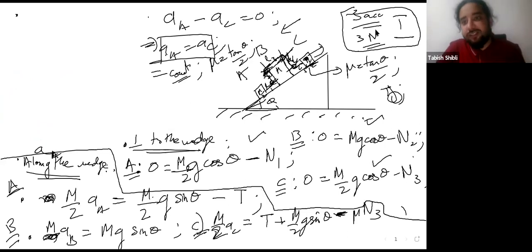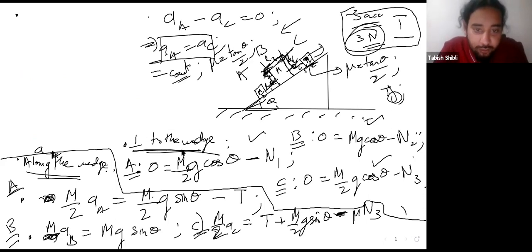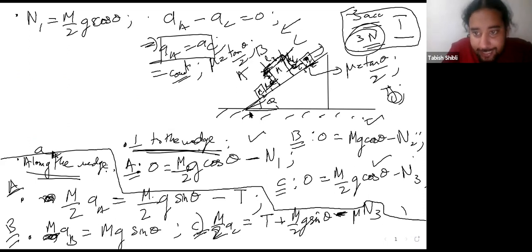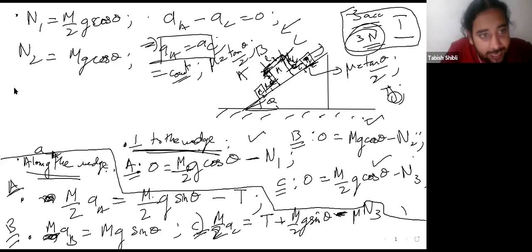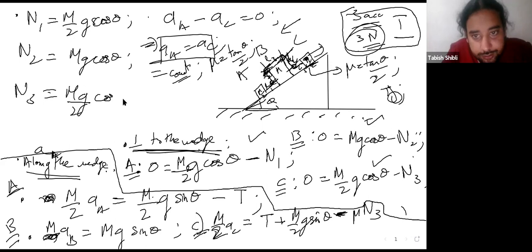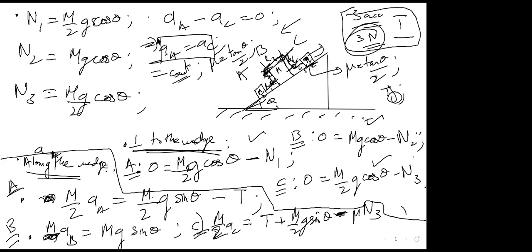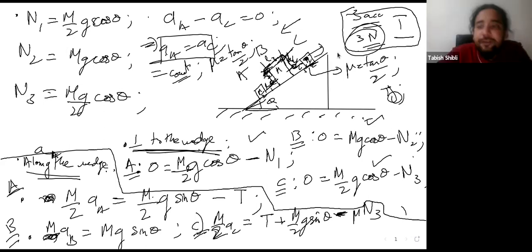Okay, so 3 variables you can already remove. These 3 normal reactions you can just remove by using the perpendicular components. How do you remove them? From the A equation, you get N1 is equal to M over 2 g cos theta. From the B equation, you get N2 is equal to Mg cos theta. And N3 is equal to M over 2 g cos theta. Right? Lovely. So 3 variables I've already removed.